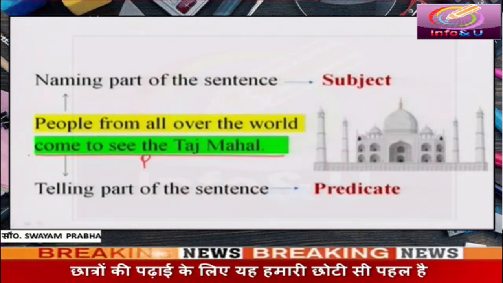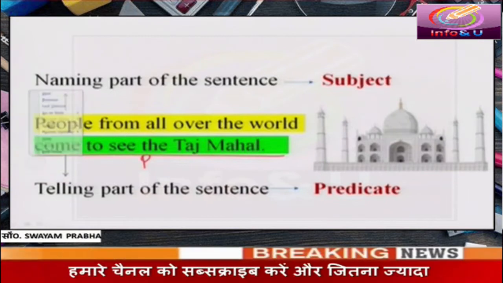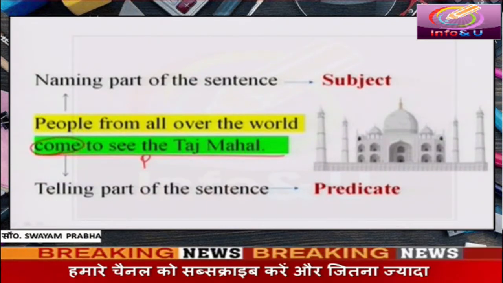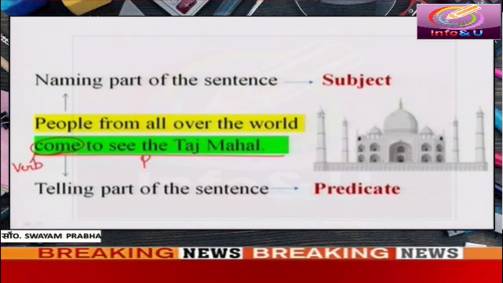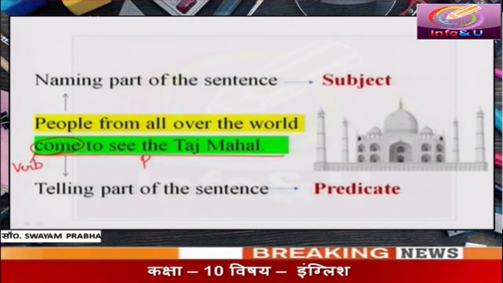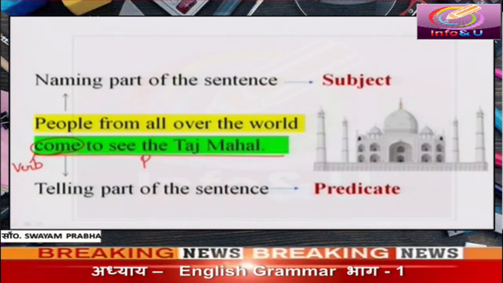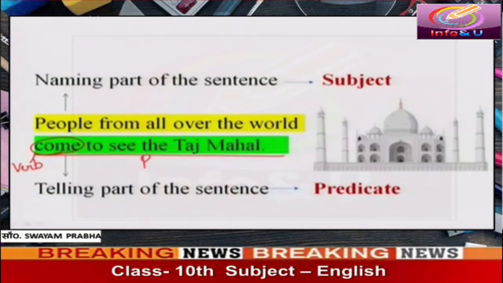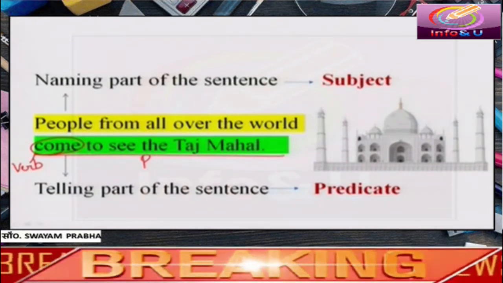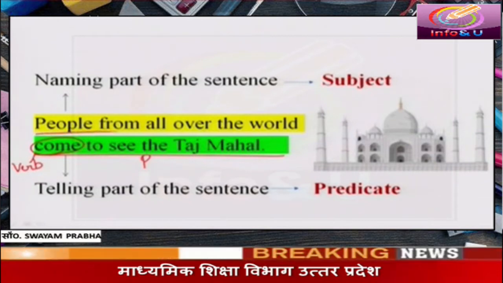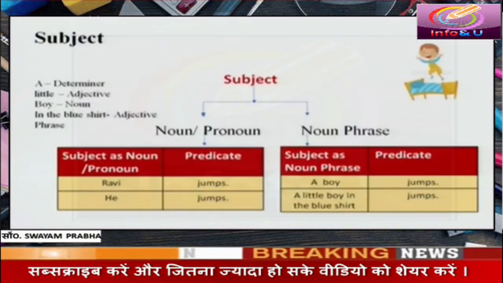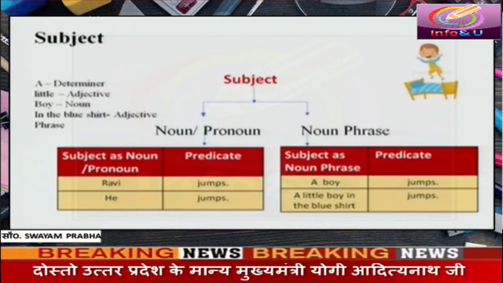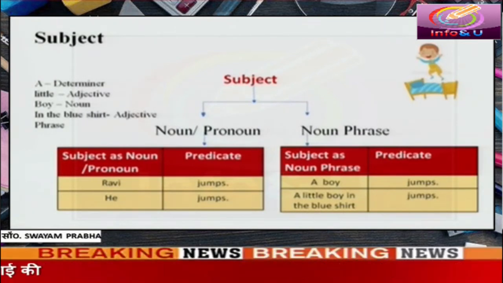Predicate starts from verb. Come to see the Taj Mahal is the predicate part of this sentence. It is the telling part of this sentence. People from all over the world is the subject part of this sentence. Let's discuss subject and predicate in detail separately.